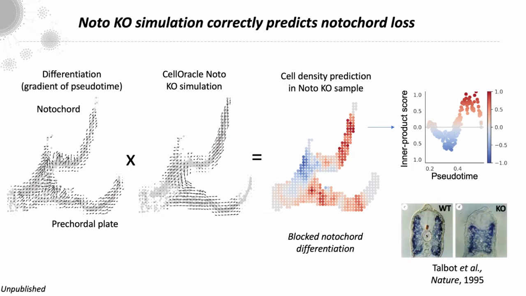Right now, the ground truth information for this, we're currently analyzing it. We just got data back from the floating head mutant, as it's called. But we know from previous work in the 90s that notochord differentiation is disrupted in the floating head mutant. So this is a Noto knockout, whereas precaudal plate develops normally here.